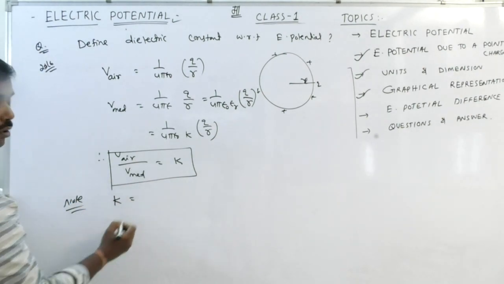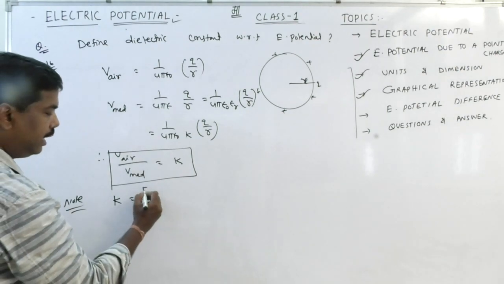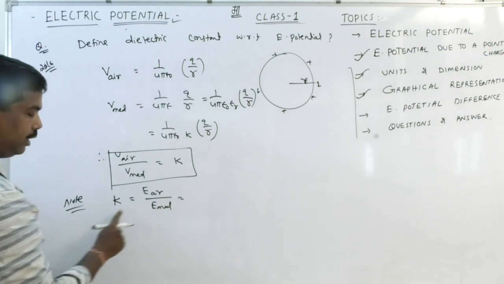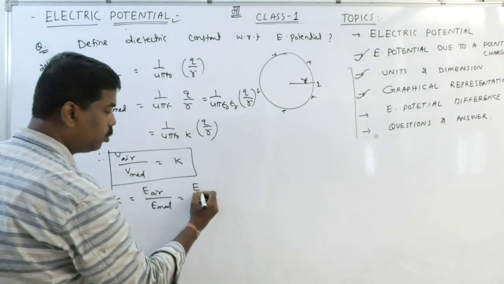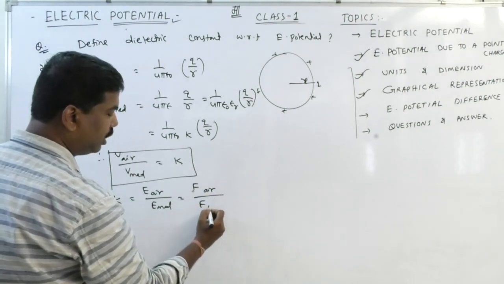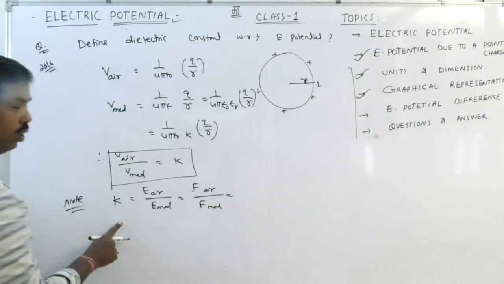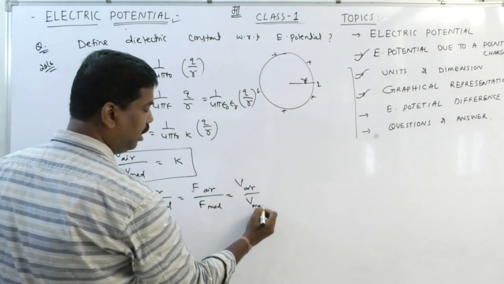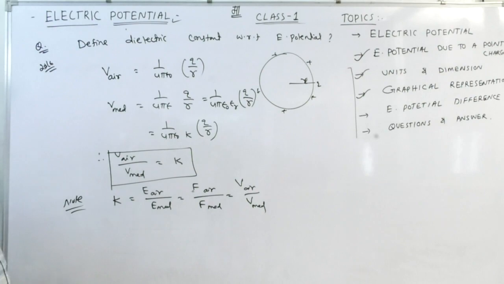But note that the electric field in air to the electric field in the medium is also the dielectric constant. Electrostatic force in air to the electrostatic force in the medium is also the dielectric constant. Potential in air and potential in the medium, the ratio is also the dielectric constant.